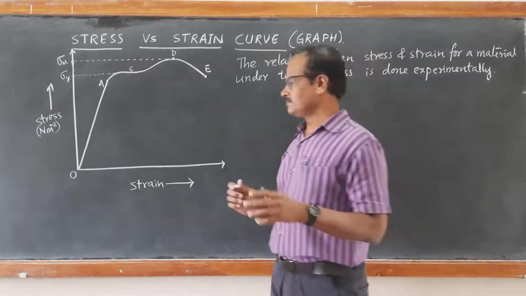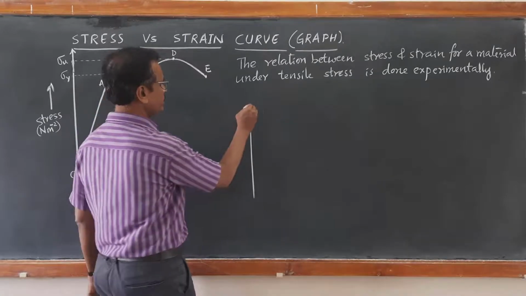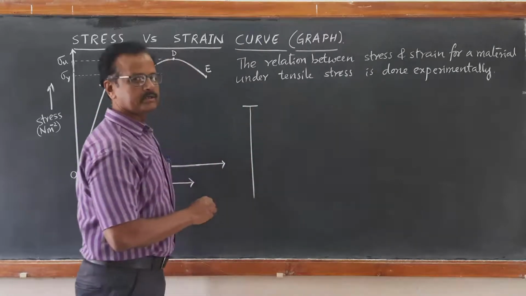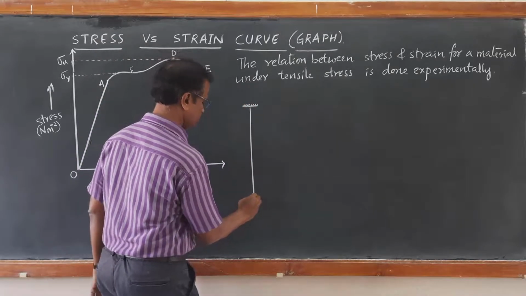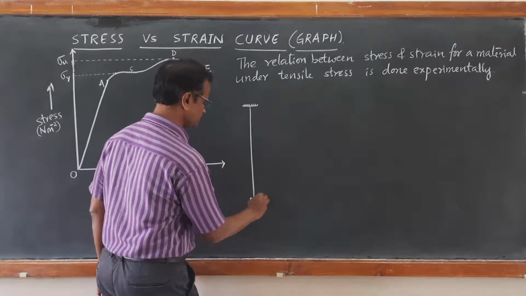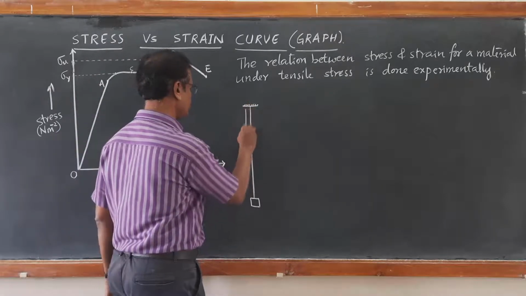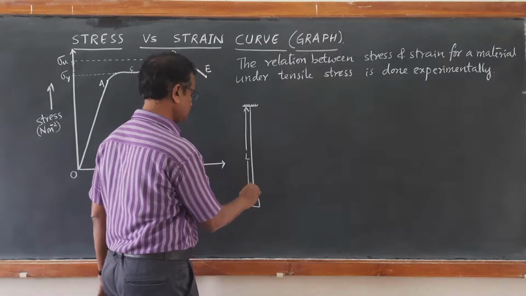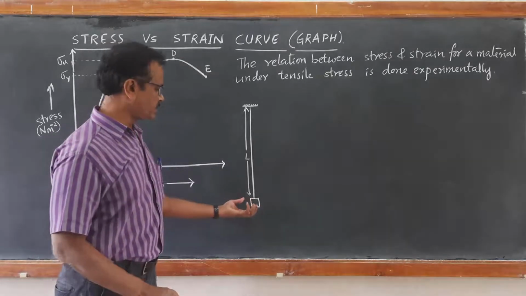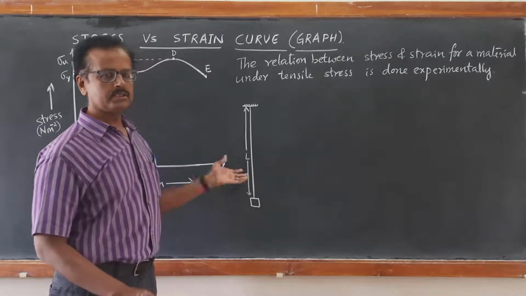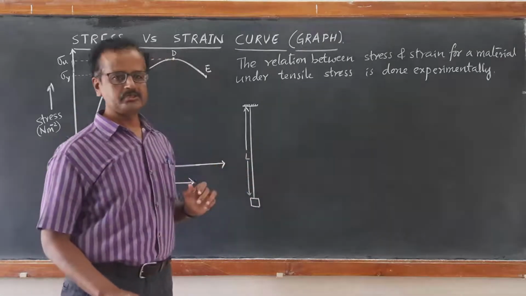Let us learn. A steel wire of a certain length is taken, and one end of this steel wire is connected to a rigid support. This is the rigid support, and the wire is loaded with some known weight. Before loading, its original length is noted down. Then a known weight, let us say about 100 gram, is attached to this steel wire, and its extension is noted with the help of a telescopic arrangement.